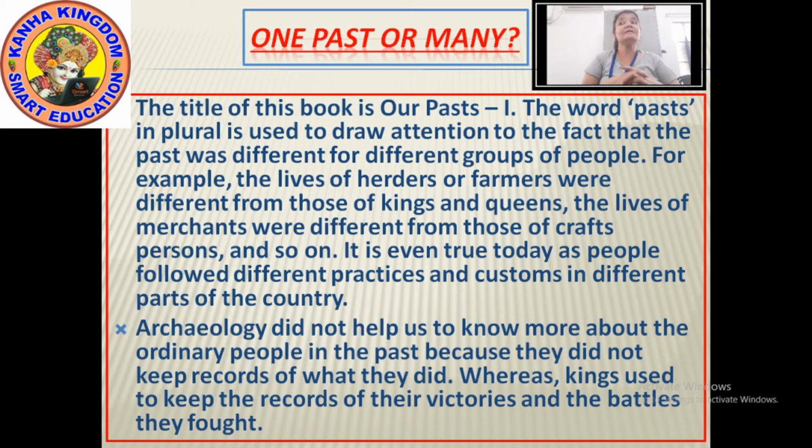Okay? But the archaeologists help us to find out about their lives also. The life of the kings and the queens and the rich persons can be seen by the inscriptions which are there. But what about the life of the ordinary people? The life of the ordinary people can be known by the remains.